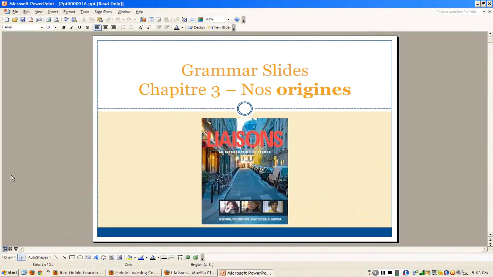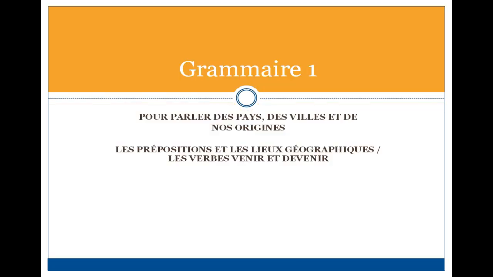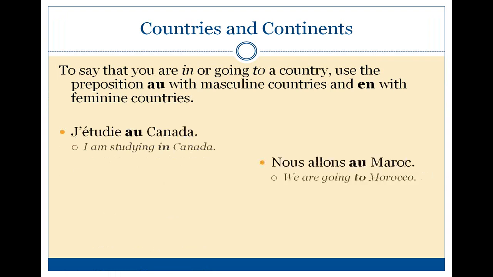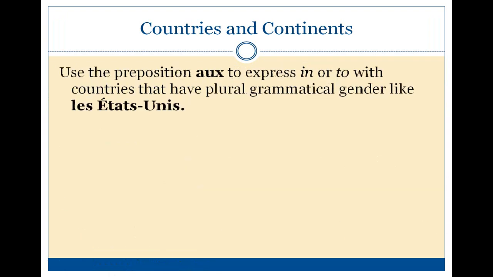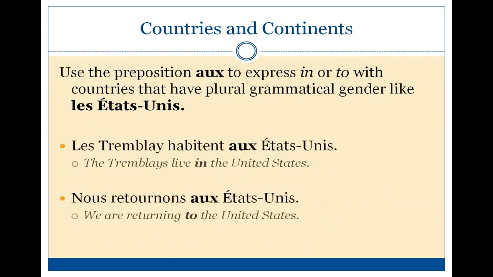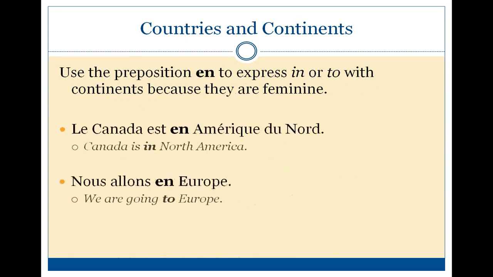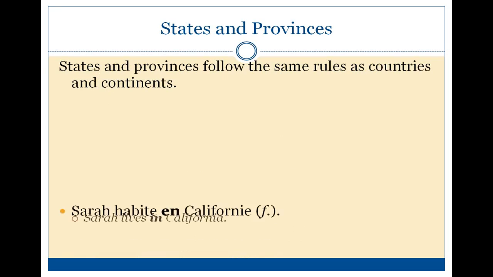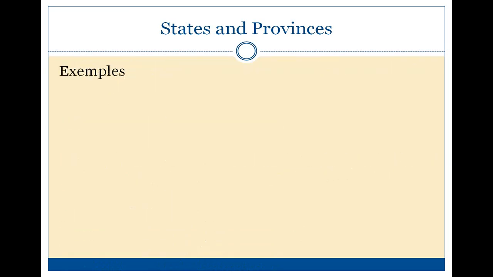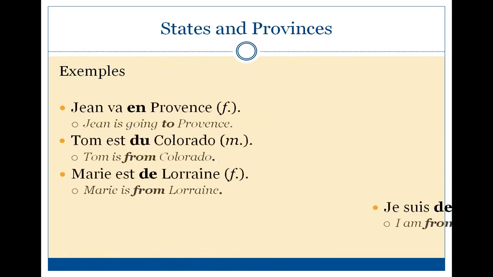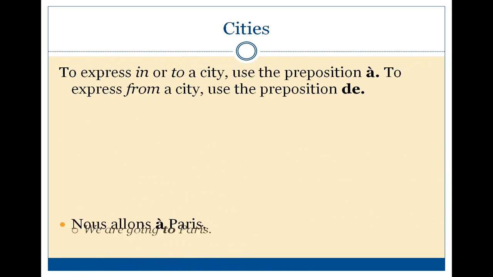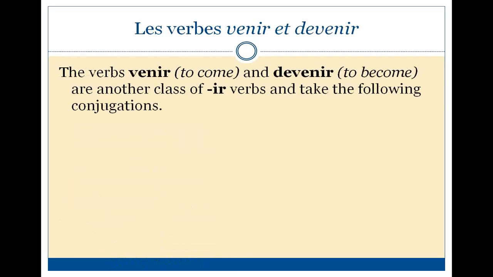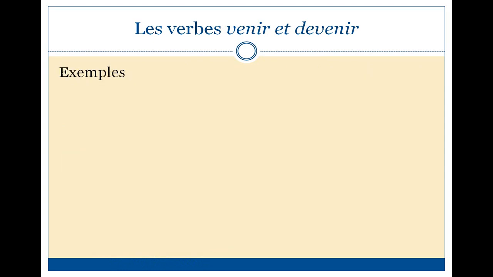which you've learned enough to understand the first slides on nos origines. Voilà. This just reviews the different prepositions that you use for different countries, for coming and going. It also gives you examples, as well as venir and devenir. But that's in your book anyway.